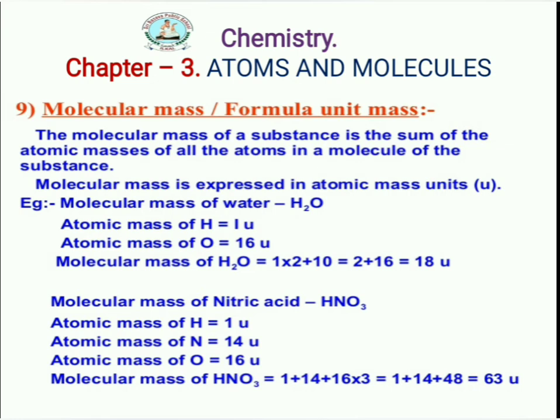So we write 1 plus 14 plus 16 into 3, which is 48. In total it is equal to 63 units.